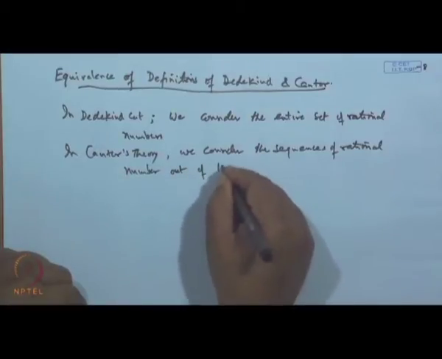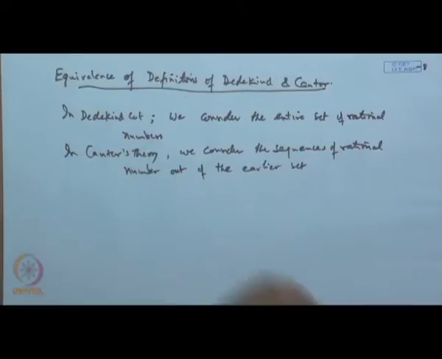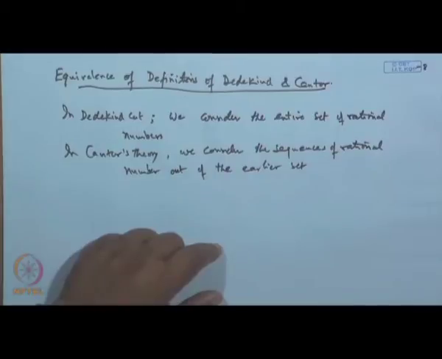From this set of rational points, we pick up a sequence of rational numbers, and then we say it converges to a real, a rational or an irrational point. So in Dedekind's approach we consider all the rational points at a time and put them in the form of sections, while in Cantor's case we bring in a sequence of rational numbers and assign limits to this convergent sequence, sometimes rational and sometimes irrational. This is the main idea.